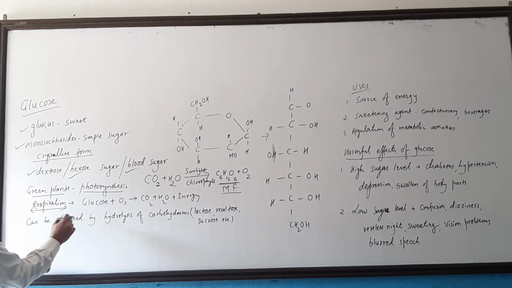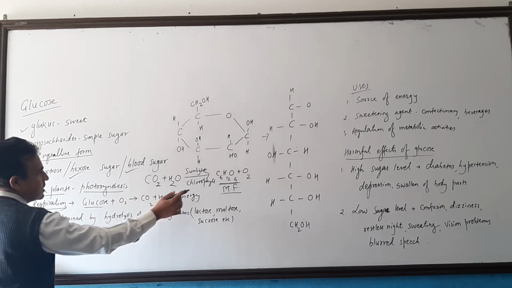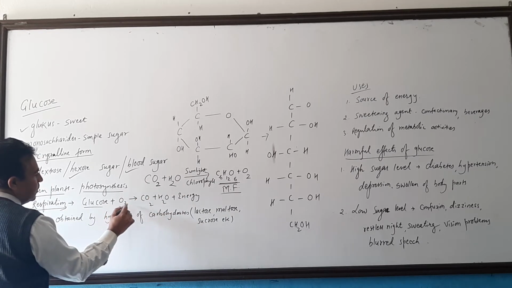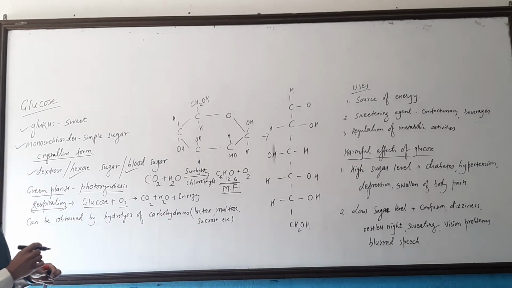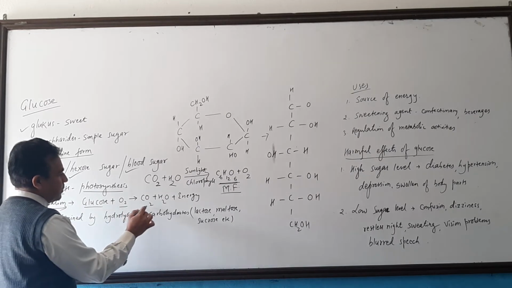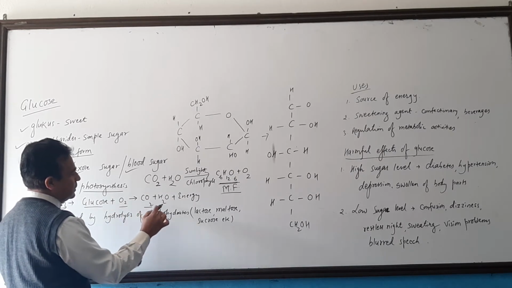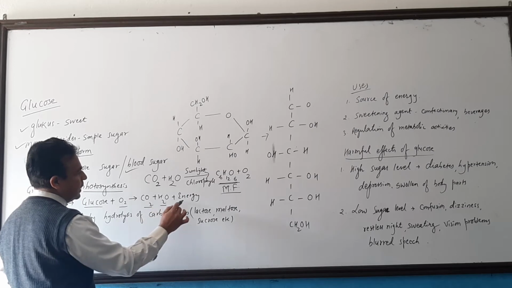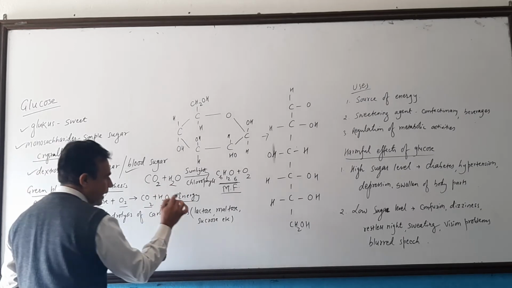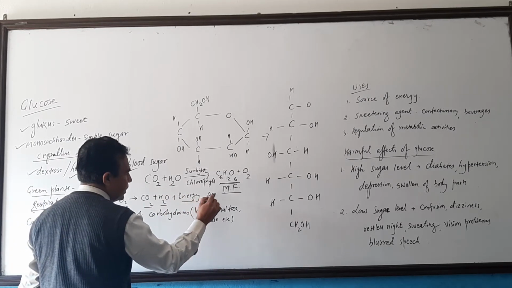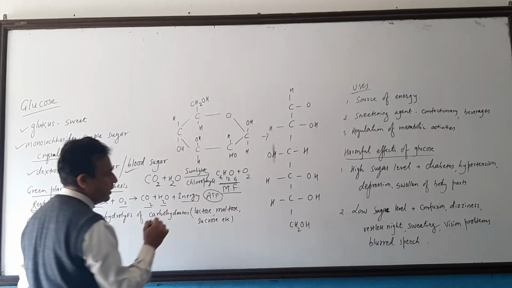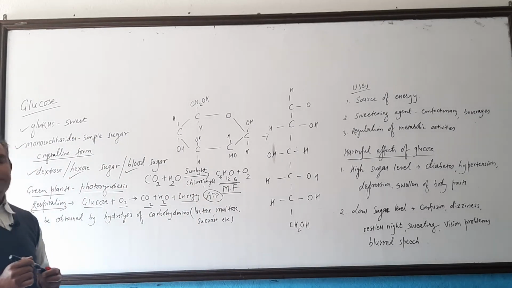During respiration, glucose C6H12O6 reacts in the presence of oxygen and produces carbon dioxide, water, and energy. That energy is stored in the form of ATP.